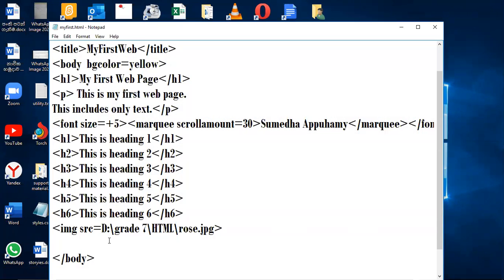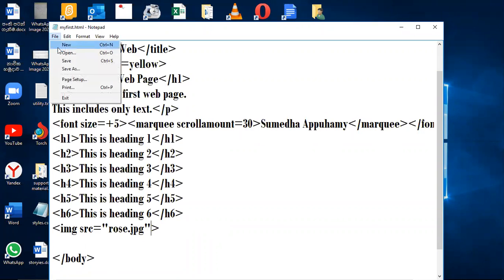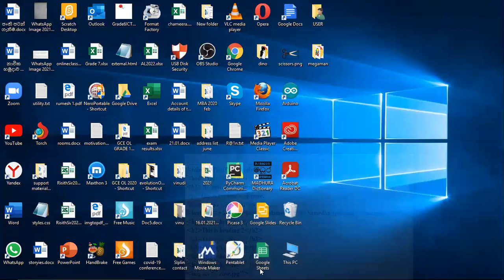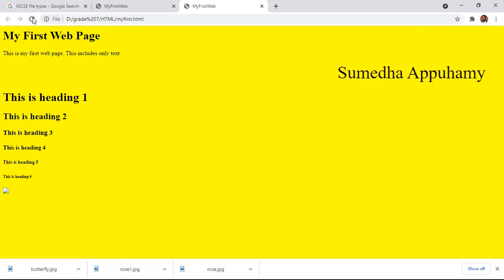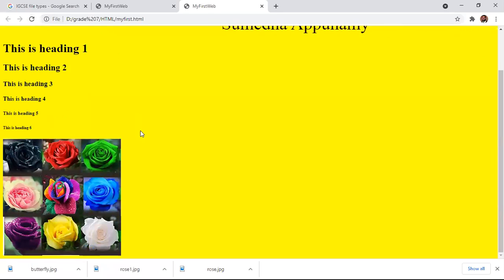Give IMG SRC D rows. This is stored in here. So we'll see. .jpg. Give. Right, we'll see. File save. Here. Now you can see the roses are there. Roses are there. Right, it's supporting now.